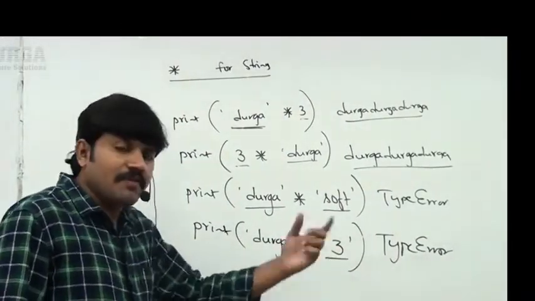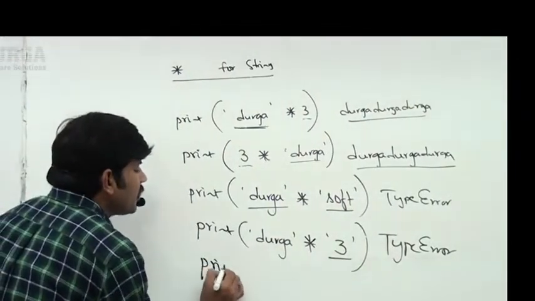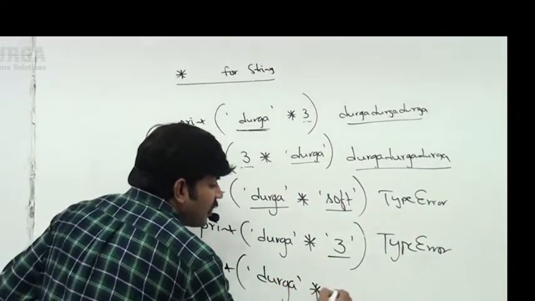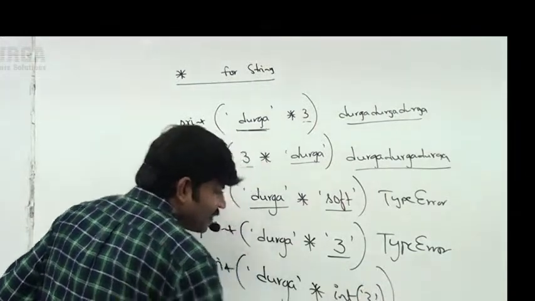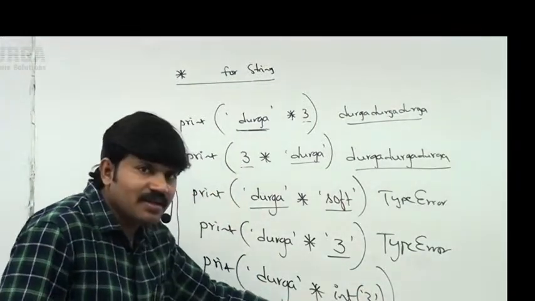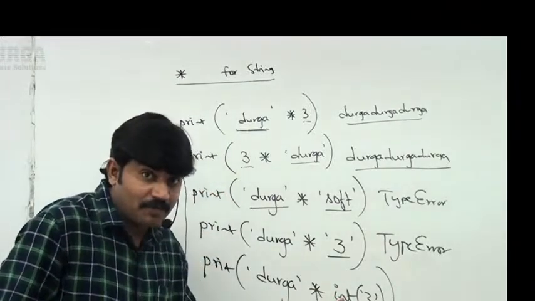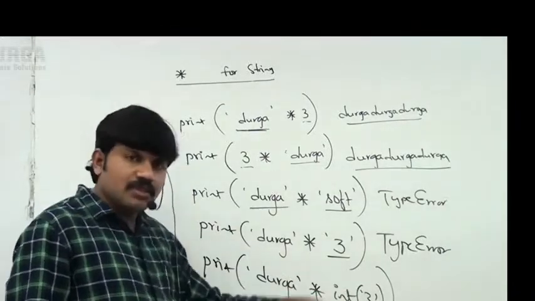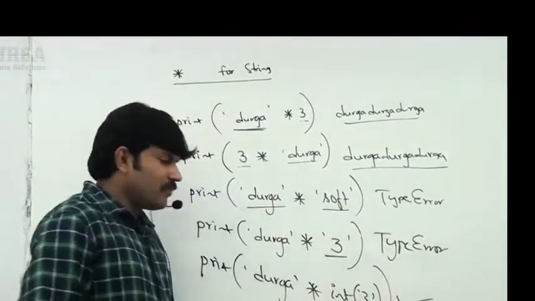Then if it is available in string form only, how can you solve this problem? Print of Durga into int of 3 in string form, like this we can take. Have you observed? Convert string to int type. I am applying the int typecasting function. Convert string to int type. Durga into 3, a number, only an int value. Perfectly, this is going to work.